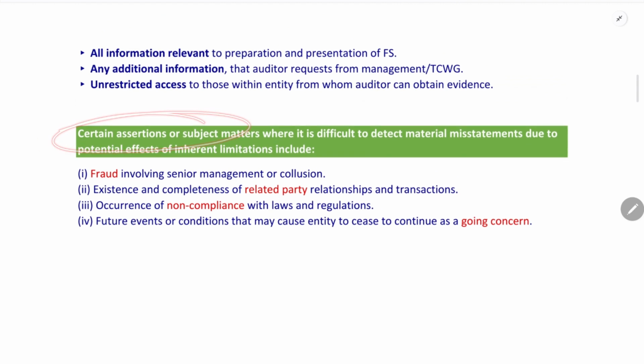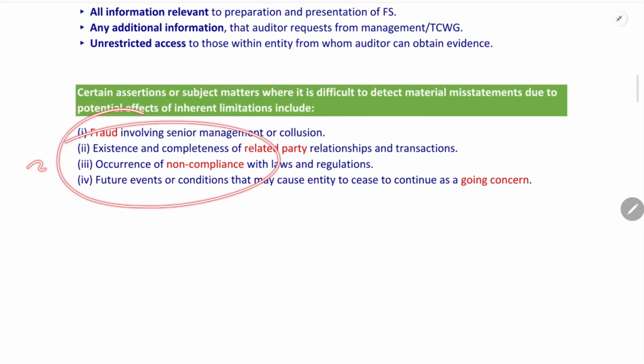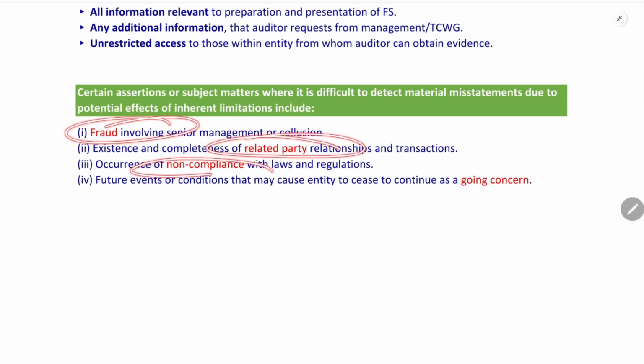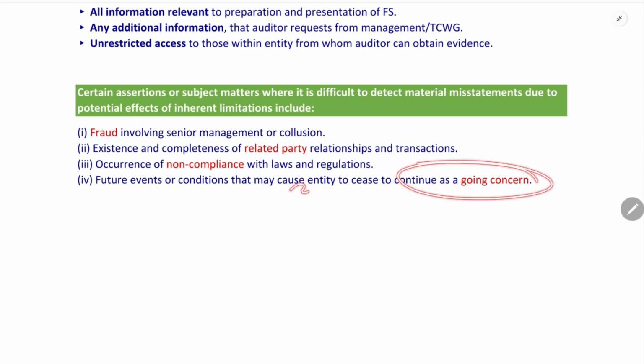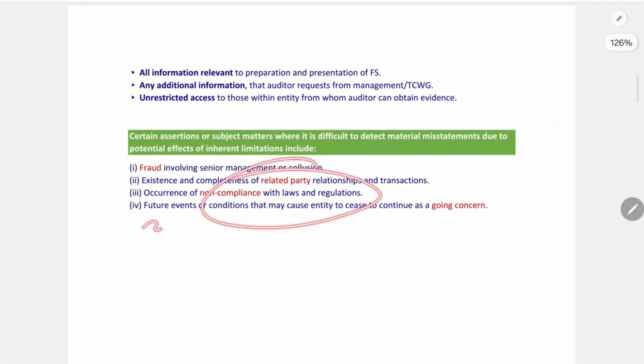Certain assertions or subject matter where it is difficult to detect the material misstatement due to the potential effect of inherent limitations, that is fraud, related party, non-compliance with laws and regulations, and when the entity ceases to be a going concern, the material misstatement cannot be detected. Some of the areas. That's it.